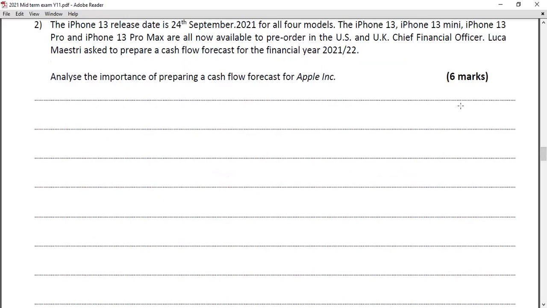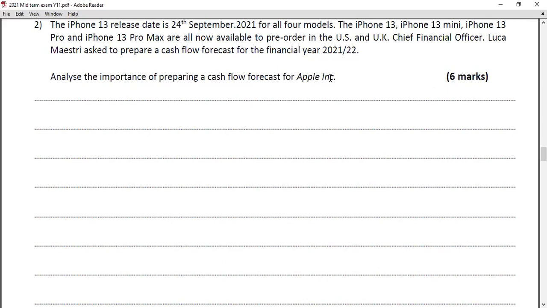So this question, there is no need to define, but I found out some students actually start the answer by defining what is meant by cash flow forecast. For a 6 mark question at IGCSE level, we don't need to define, right? You can just write straight away. You can start with the 2 points.